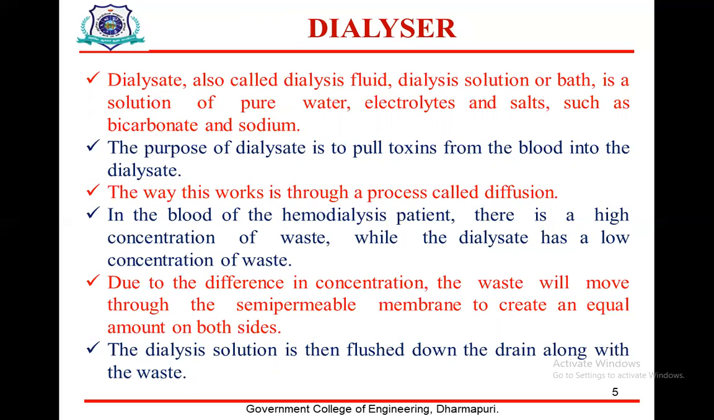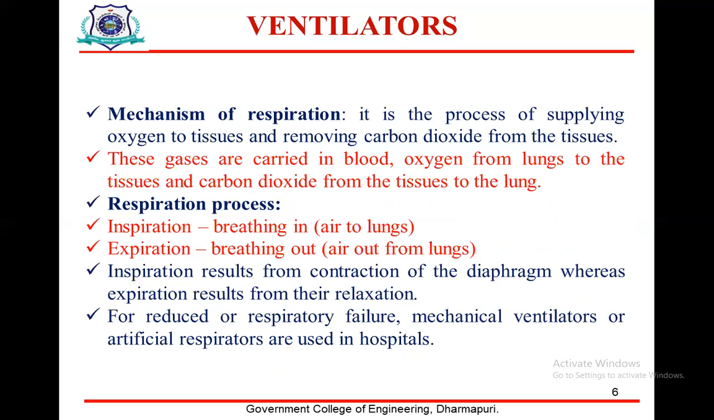In the blood of the hemodialysis patient, there is a high concentration of waste, while the dialysis fluid has a low concentration of waste. Due to the difference in concentration, the waste will move through the semi-permeable membrane to create an equal amount on both sides. The dialysis solution is then flushed down the drain along with the waste.